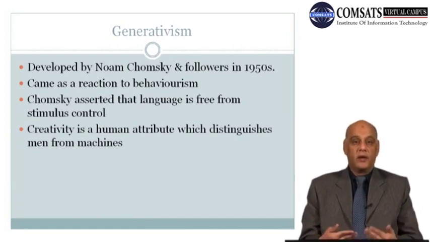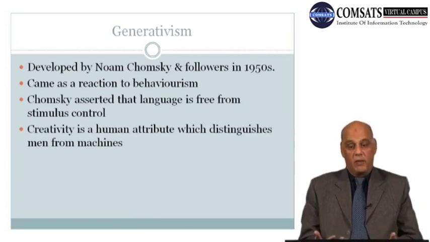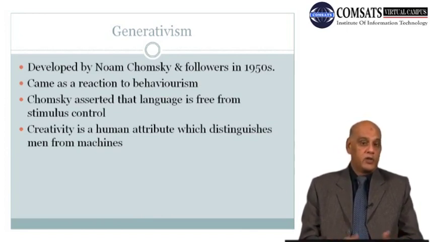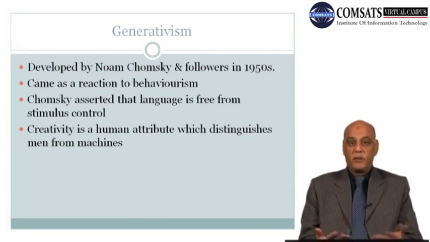Chomsky disagreed. In reaction to this movement, Chomsky talked about the generative grammar, or the ability of a person to generate language. Now, Chomsky asserted the language is free from stimulus control. He didn't believe that language comes out in reaction to some stimulus and behavior.